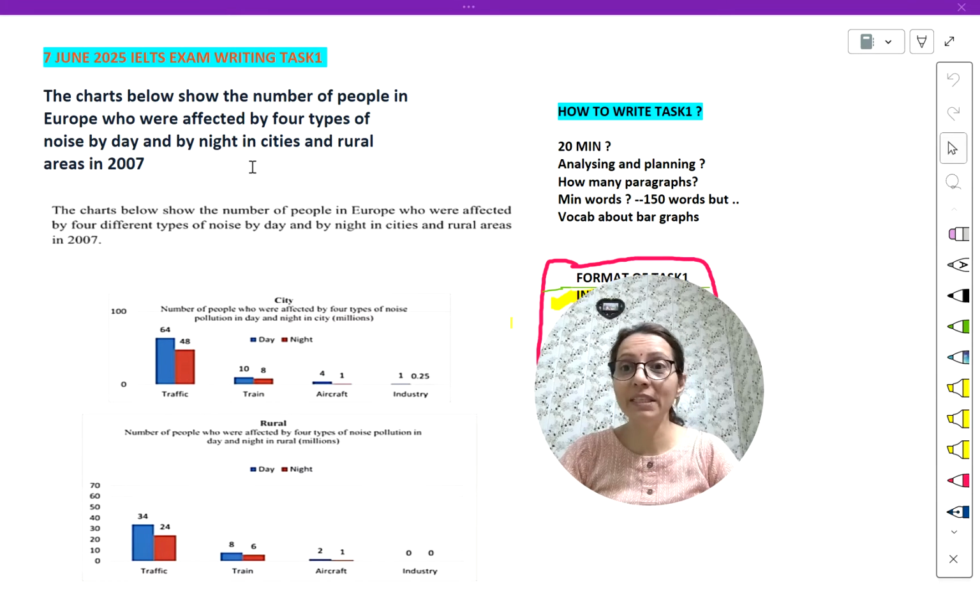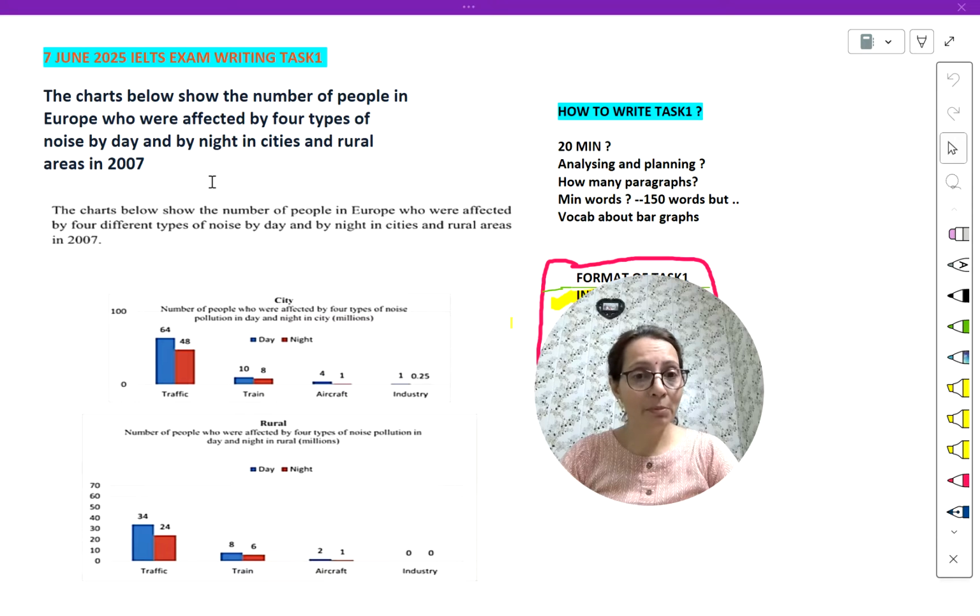So let's do this bar graph. That was part of the 7 June 2025 IELTS exam in India. If you know other questions from other countries, please text me the question only, and I will be just doing it for you.